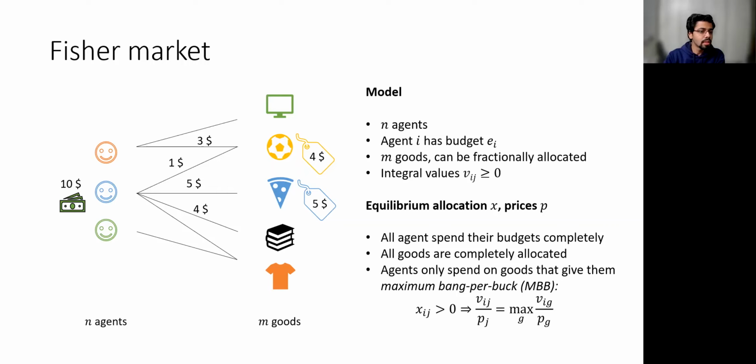In this example, the blue agent comes with a $10 budget, spends $1 on the football, $5 on the pizza, and $4 on the books. The football is priced at $4, $3 of which come from the red agent and $1 comes from the blue.